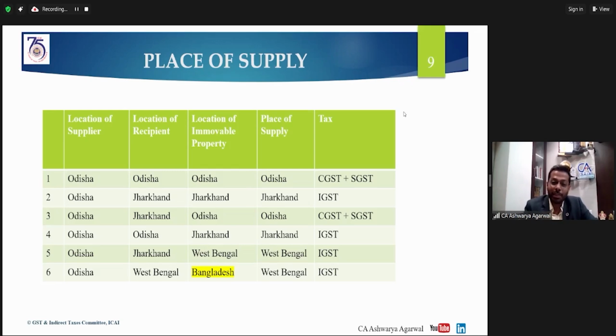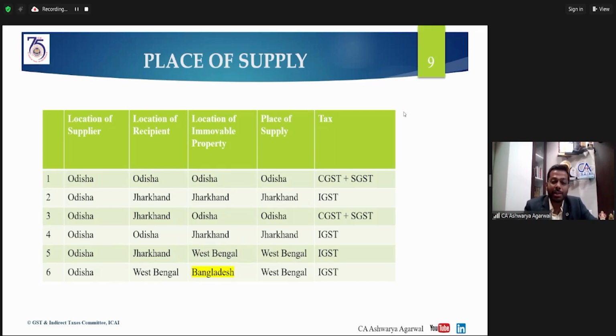So where is the place of supply now? As per section 12 subsection 3, the place of supply becomes Odisha. Even if the recipient is in a different state, Jharkhand, the place of supply in this case will be Odisha and the applicable tax will be CGST and SGST.